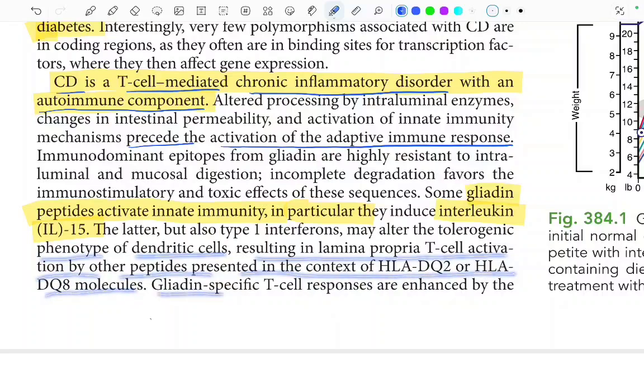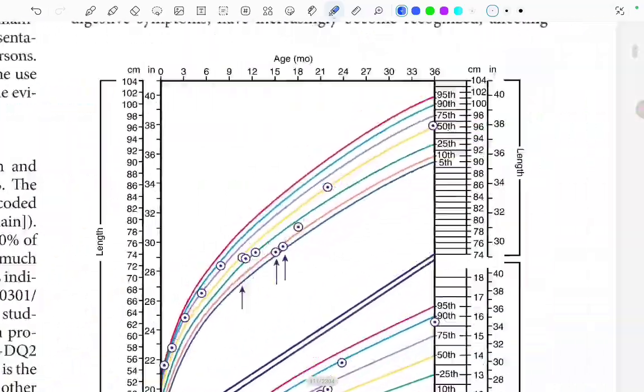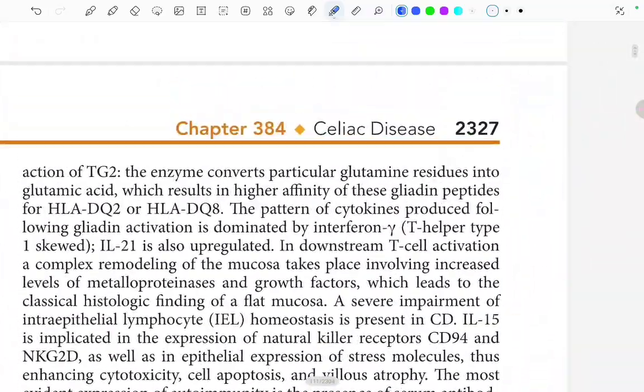And this gliadin specific T cell response is enhanced by the action of TG2. The enzyme converts the particular glutamine residues into the glutamic acid, which results in the higher affinity of these gliadin peptides for HLA-DQ2 or DQ8.